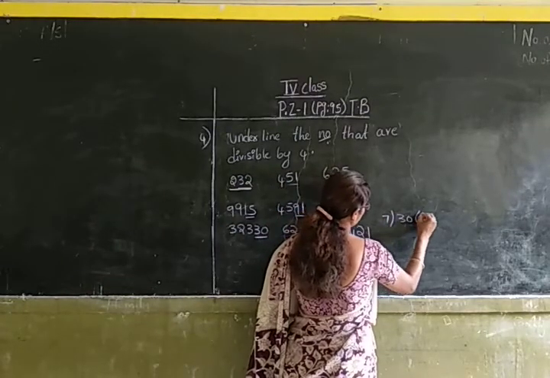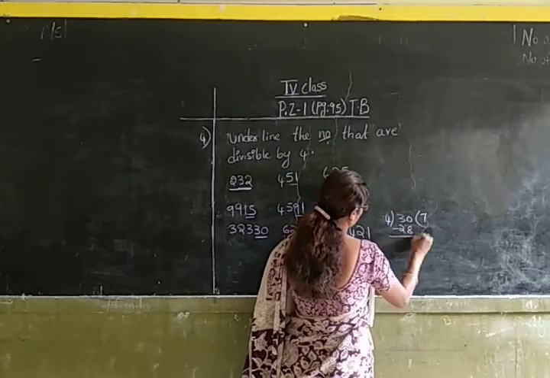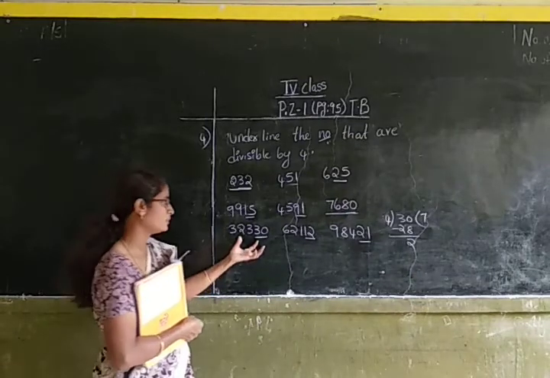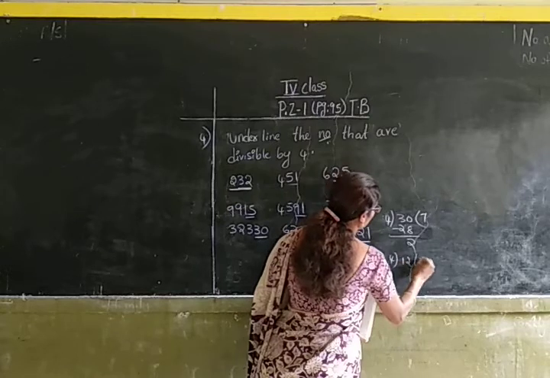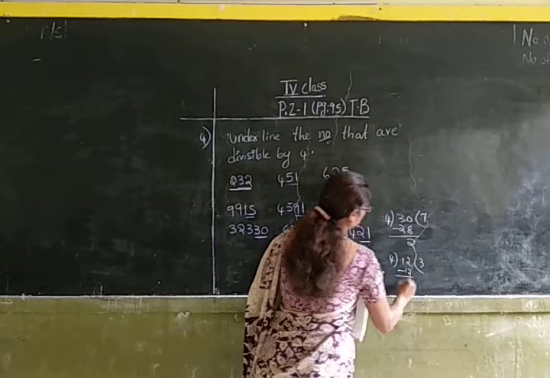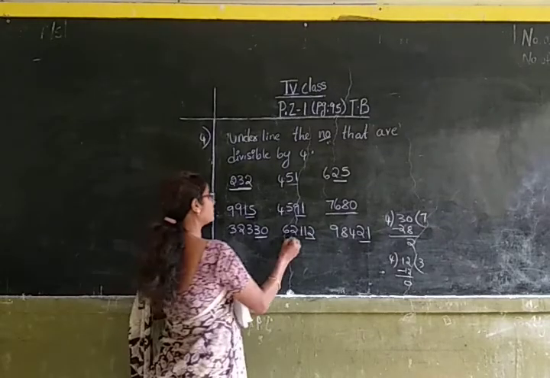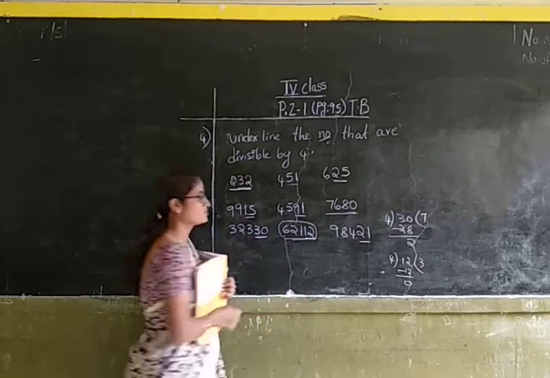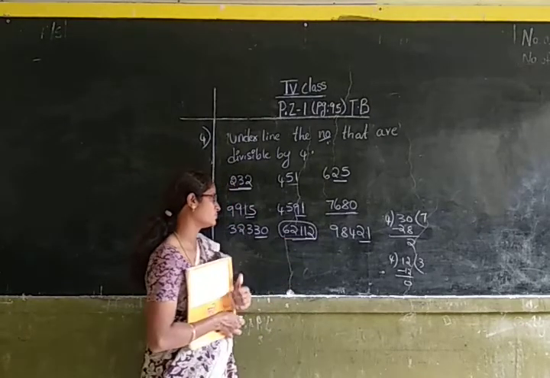4 7s are 28. Here a remainder 2 is left. So this number is not divisible by 4. Let us divide 12 by 4. 4 3s are 12. So this number is divisible by 4 because the last two digits of the number are divisible by 4. We can say that 62,112 is divisible by 4.